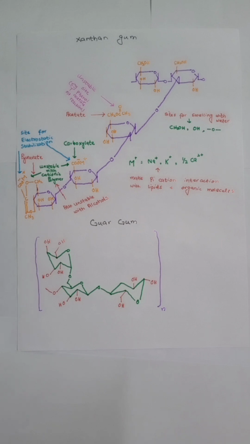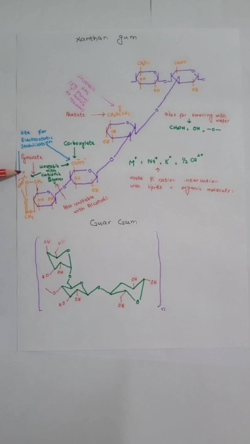Xanthan gum also contains some important functional groups. It is the carboxylate group of xanthan gum. This carboxylate group is involved in adhesion of xanthan gum. This carboxylate group is also involved in electrostatic stabilization mechanism of xanthan gum that we will discuss onward. This acetate group of xanthan gum is unstable with phenols. There are some active ingredients and excipients that exist as phenols.